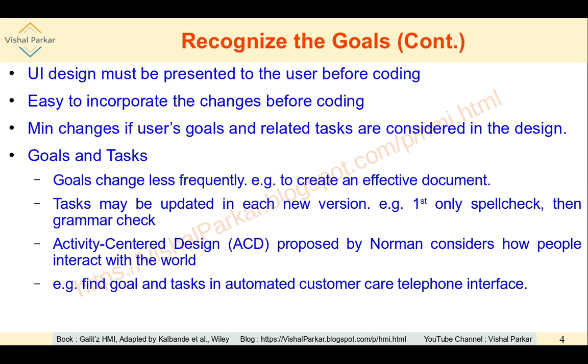So the goal will change less frequently, while tasks will be changed more frequently, but the aim is to achieve the same goal of creating the effective document. So this is what is called activity centered design, ACD, which is proposed by Don Norman.